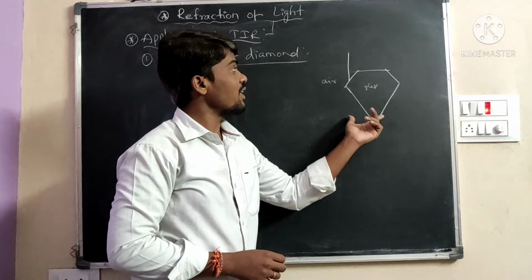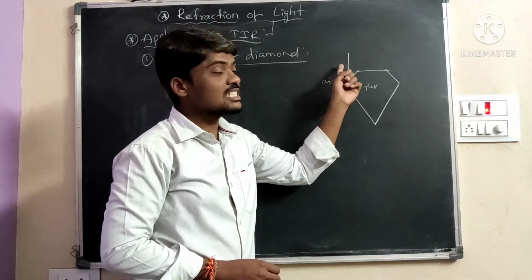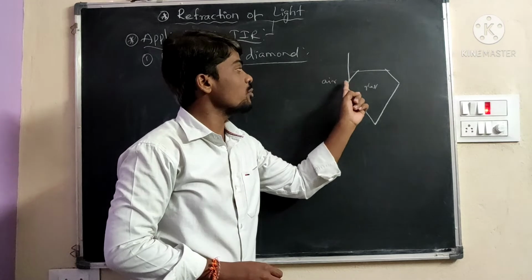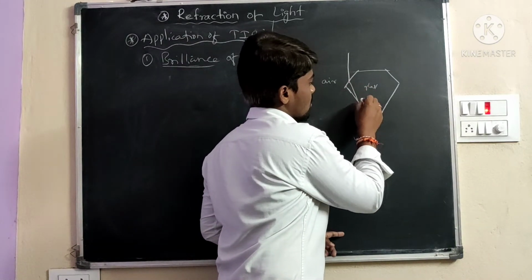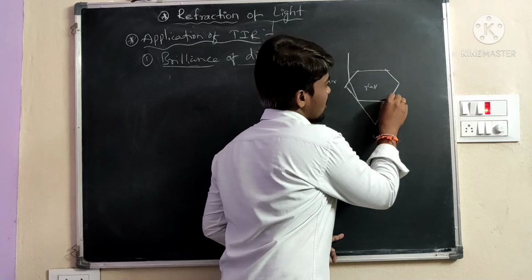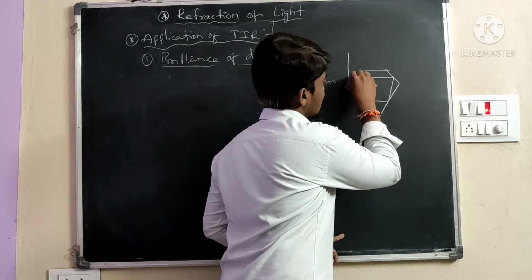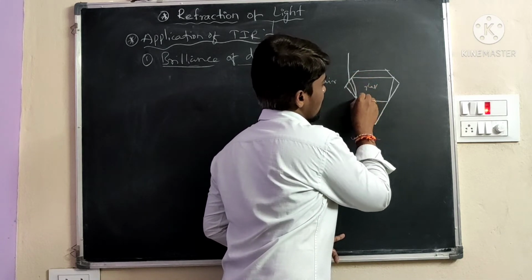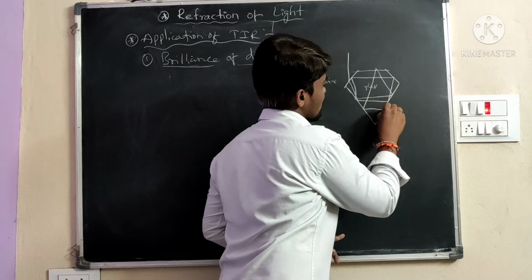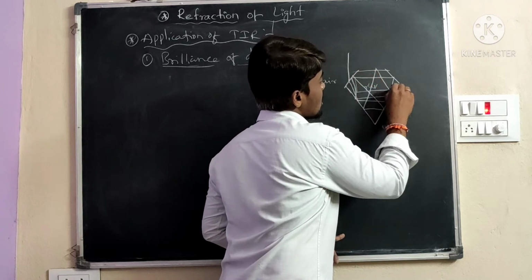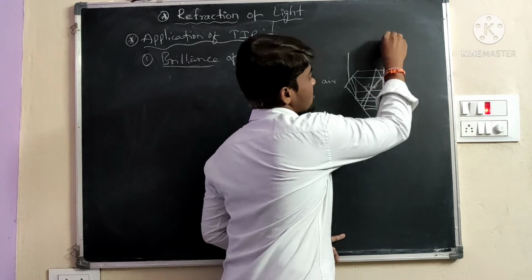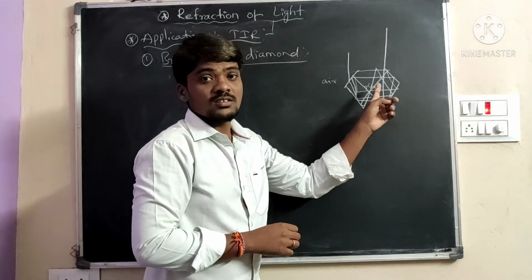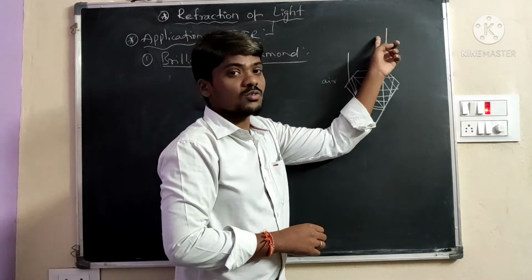When the light ray is incident on the diamond, there is refraction, again reflection, and reflection. Multiple reflections are there. At one point it will bounce back to the outside.